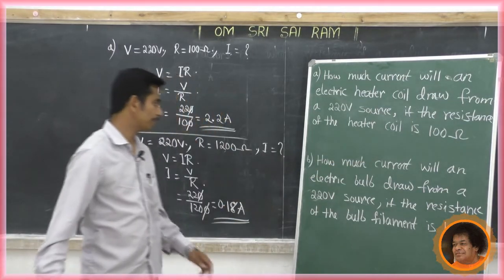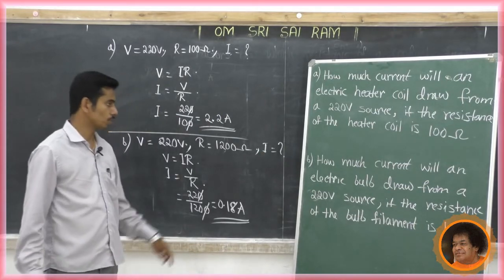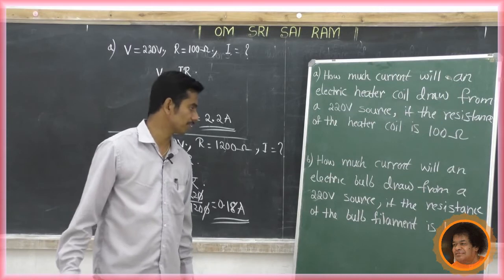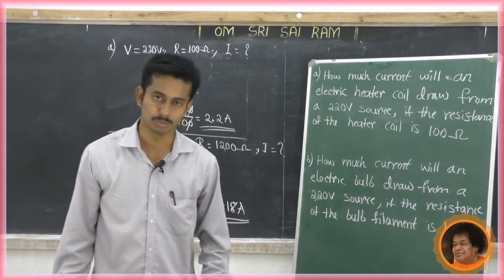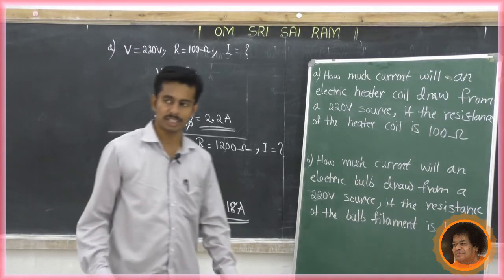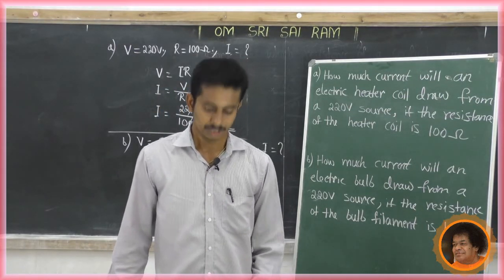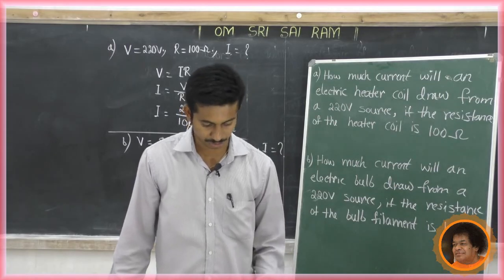0.18 ampere of current will an electric bulb draw from a 220 volt source if the resistance of the bulb filament is 1200 ohm. These are very simple problems. Many problems are given in the textbook. In the next class, we will study some of the problems from this portion.